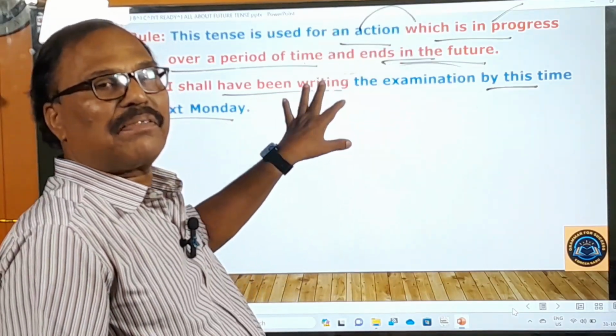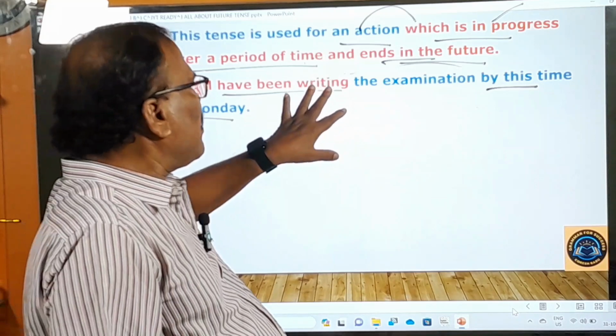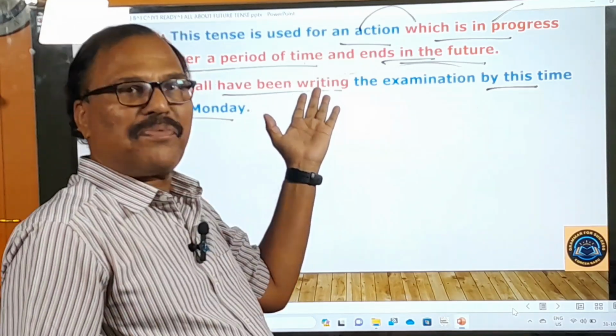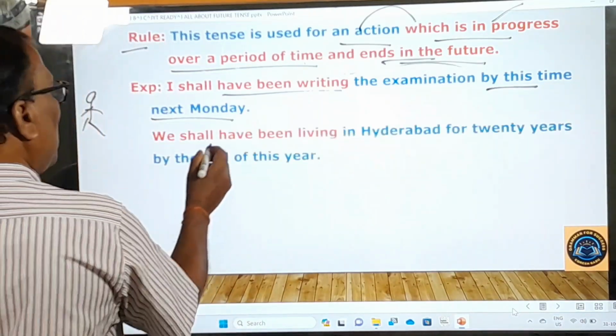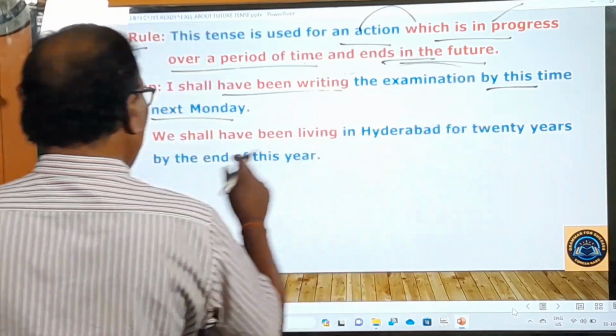How beautiful the meaning. When you want to speak such sentences, you have to take the help of this future perfect continuous tense only. Right. And then comes, we shall have been living in Hyderabad for 20 years by the end of this year.